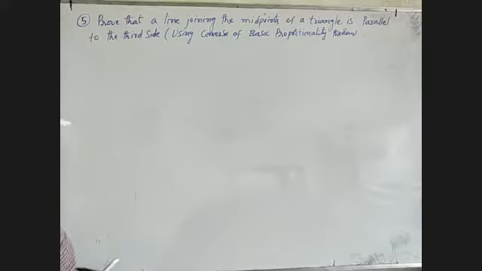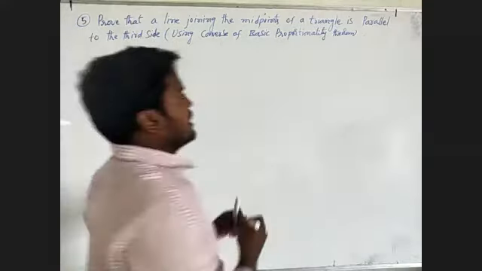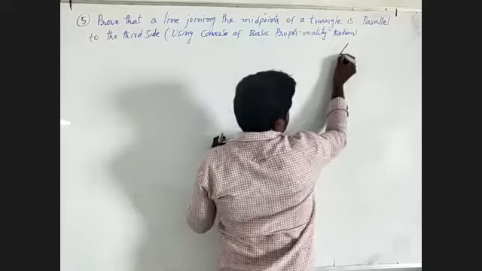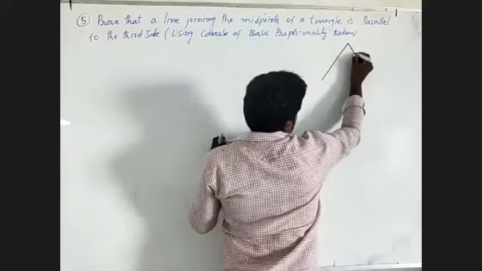First, I will draw a figure. This is the given figure.